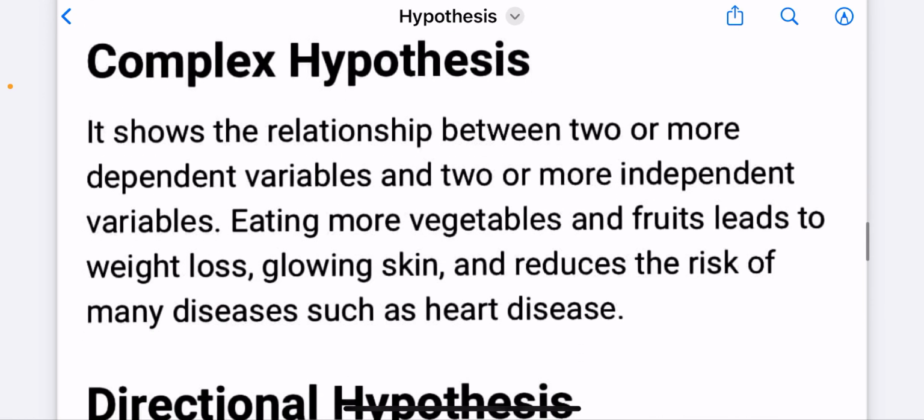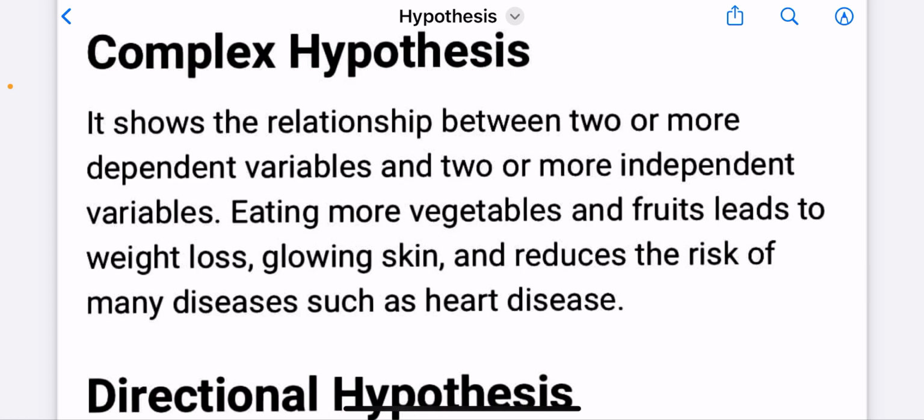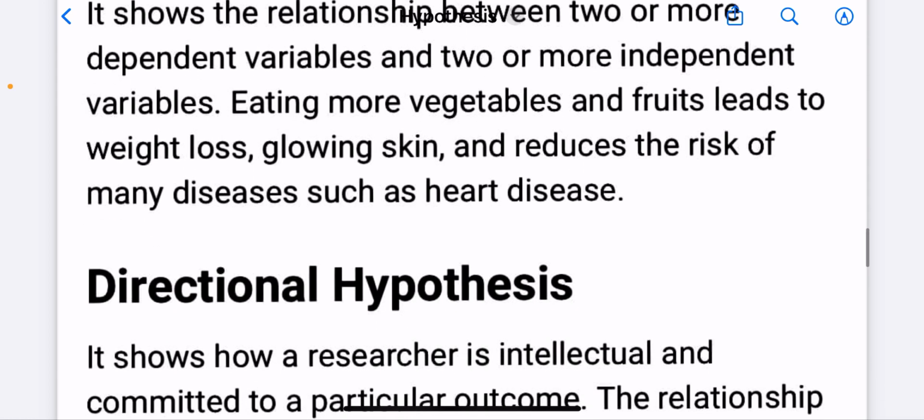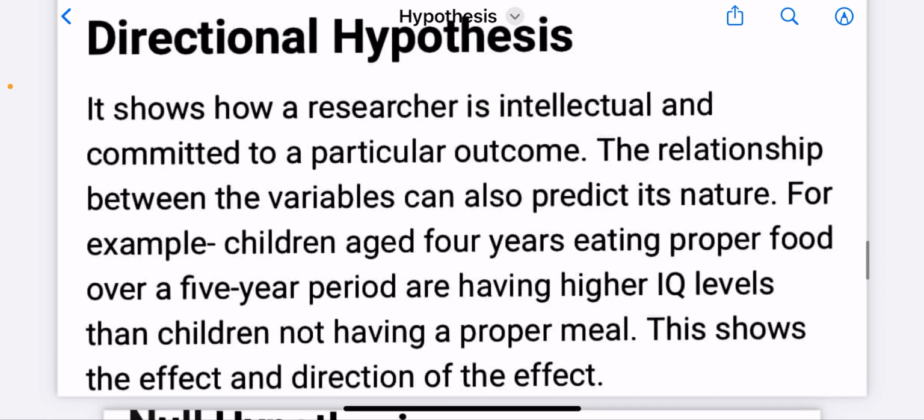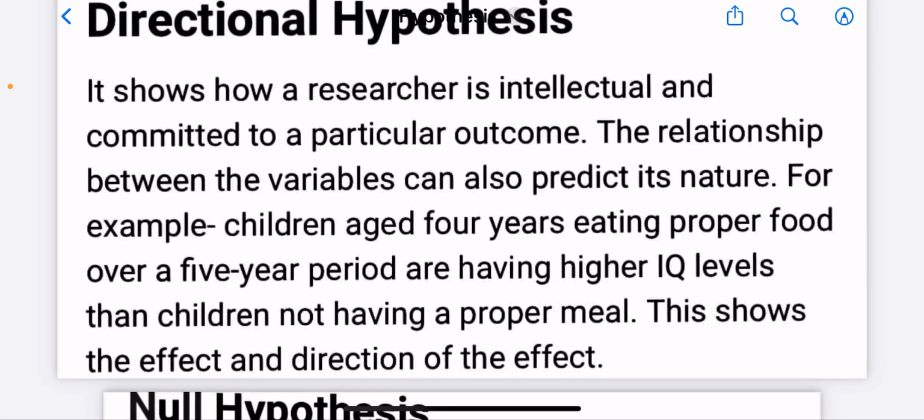Complex hypothesis. It shows the relationship between two or more dependent variables or two or more independent variables. Eating more vegetables and fruits leads to weight loss, glowing skin, and reduced risk of many diseases such as heart disease. Directional hypothesis. It shows how a researcher is intellectual and committed to a particular outcome. The relationship between the variables can also predict its nature.